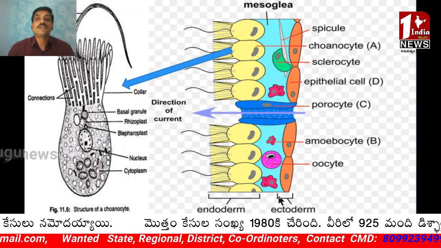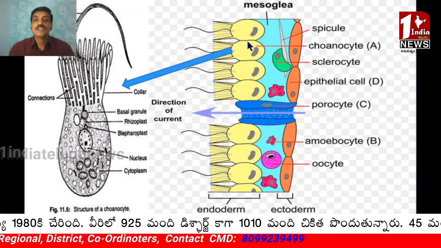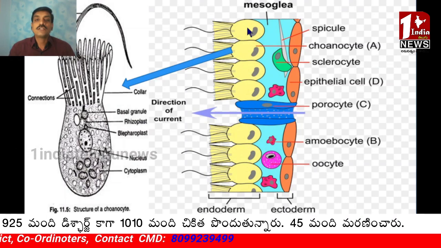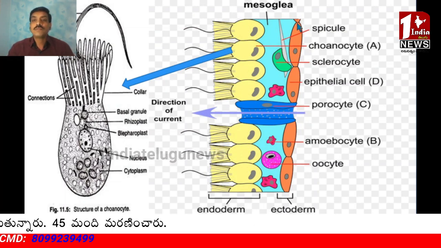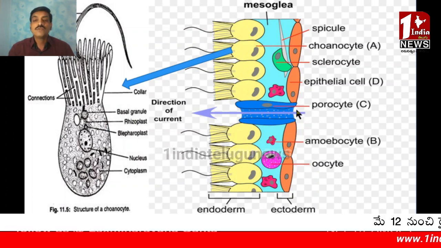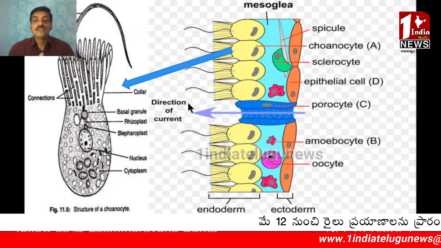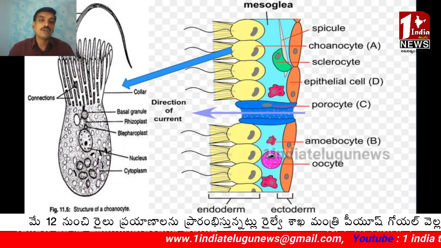Here you can clearly observe the choanocytes or collar cells surrounding the spongocoel cavity, whereas these are pinacocytes. Here and there are porocytes, which allow water into the spongocoel cavity. Here you can observe a choanocyte, a collar cell.